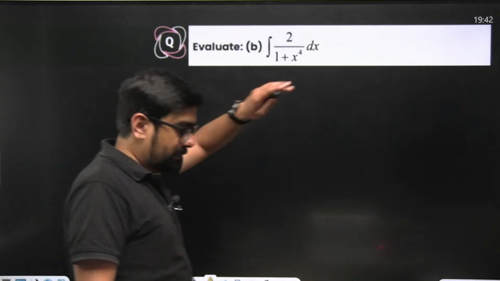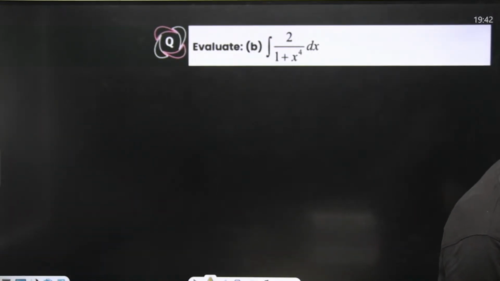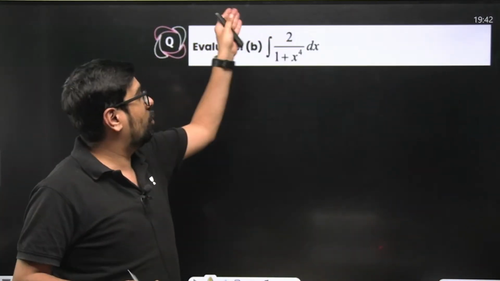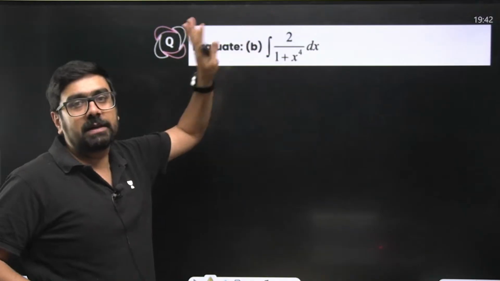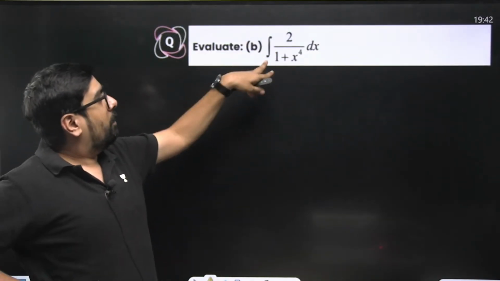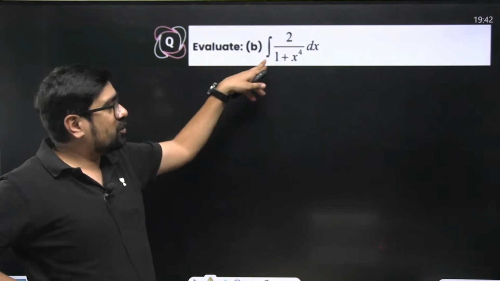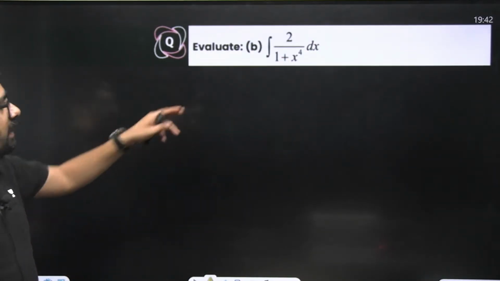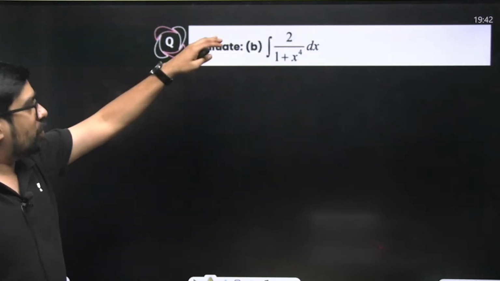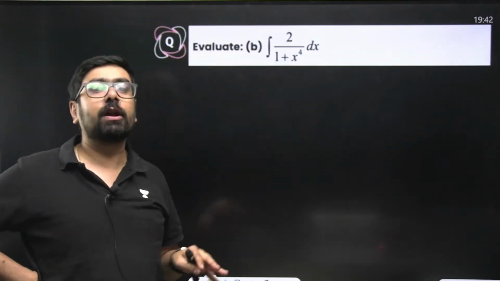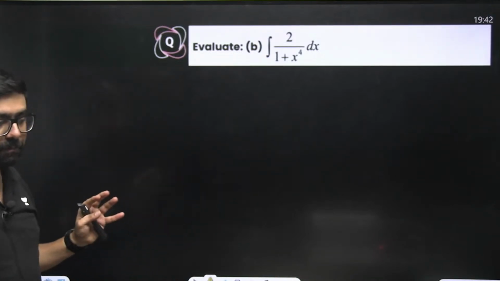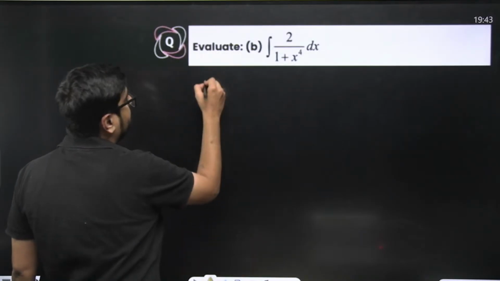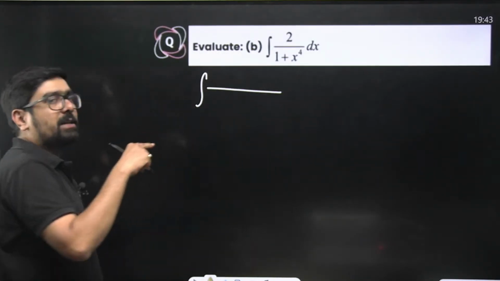Try this one. Now here we cannot divide by x square directly because there is no x square in the numerator. Although the even power x to the power 0 is there, x square plus 1 by x square will be created. But where will this x square go, which is in the denominator? So when you have a constant in the numerator, you'll have to create an x square term over here. This can be done by writing 2 as